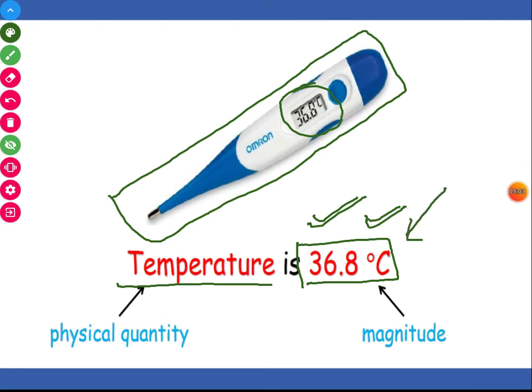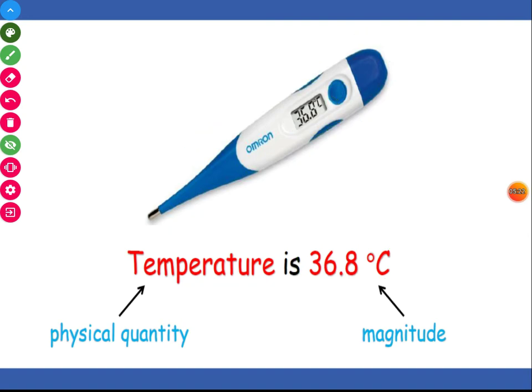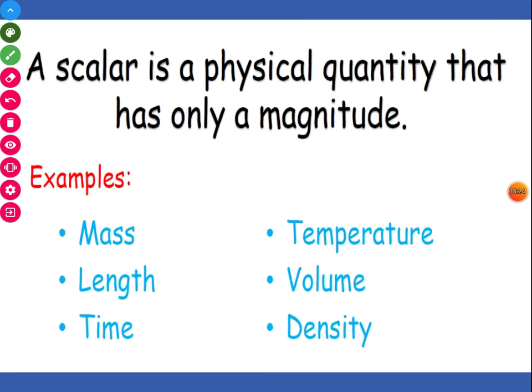So we have length, time, temperature, mass, breadth, height. All these are scalar physical quantities which can be represented by magnitude only.